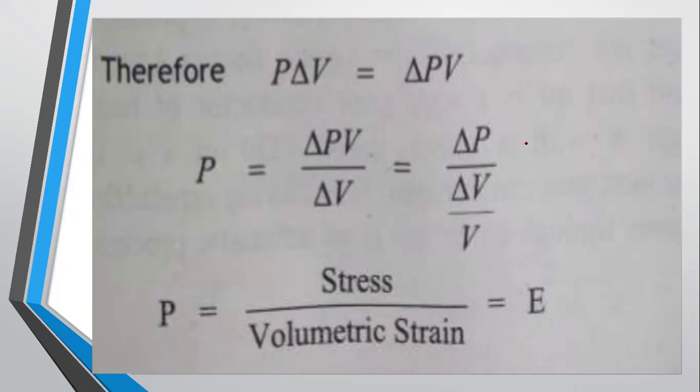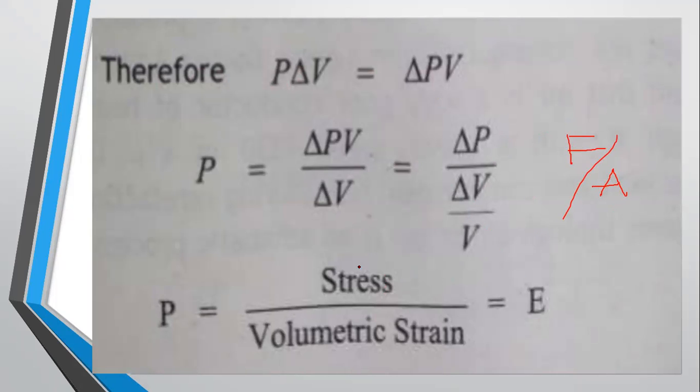Now delta P is the pressure, having the same formula just like stress. Stress is equal to F over A. This is the formula for stress, F over A. So stress is force per unit area, and pressure is also force acting perpendicularly on area.